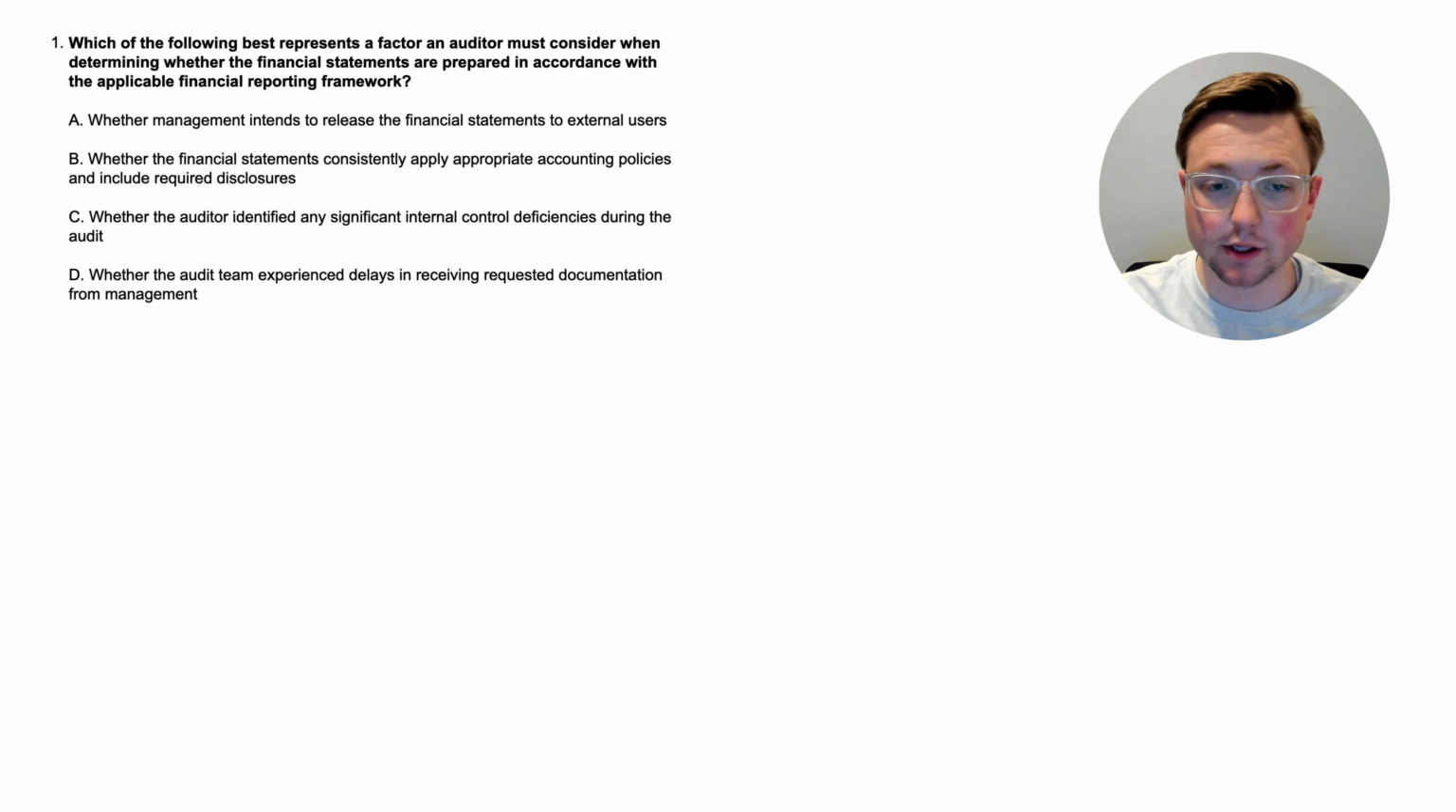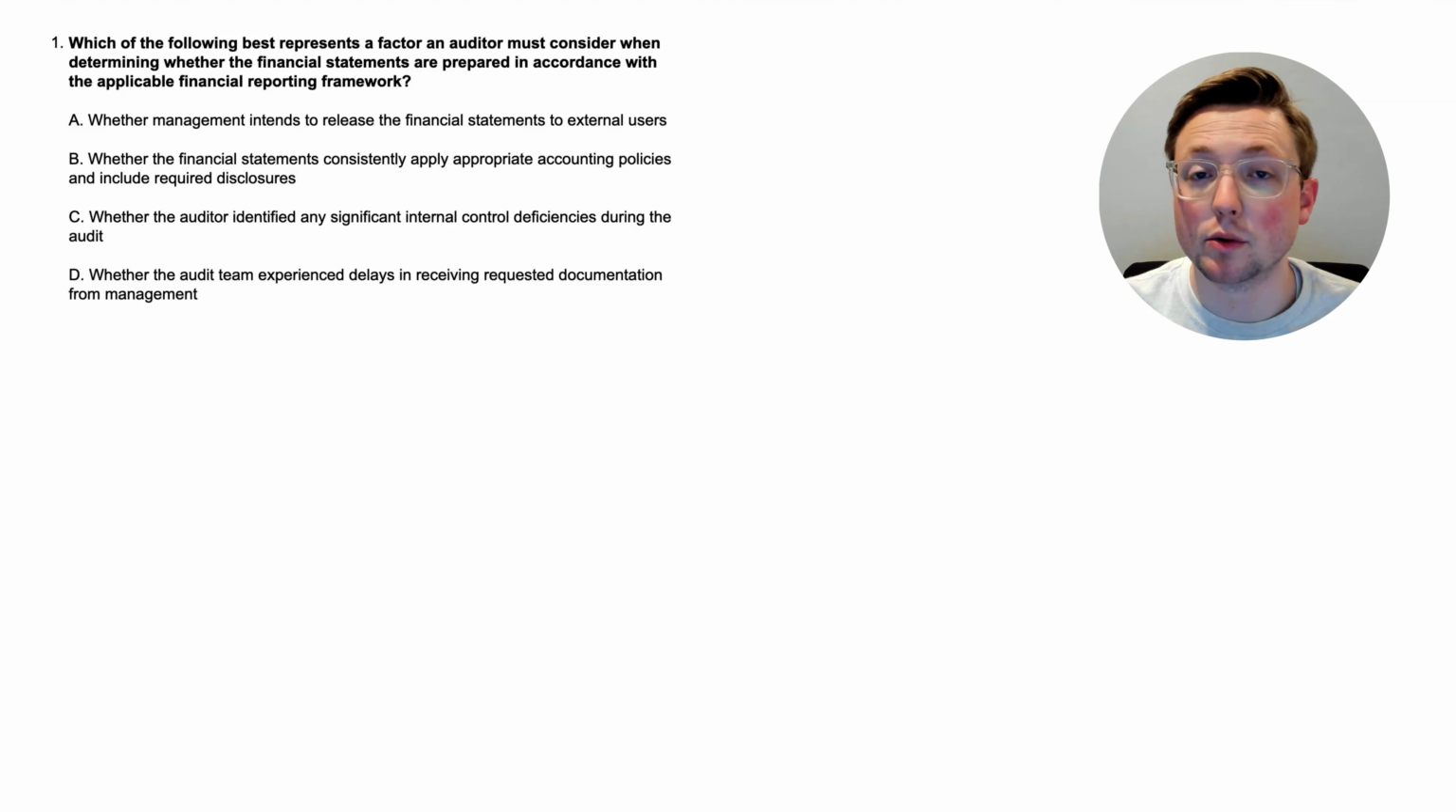Okay, so let's walk through this. Option A, whether management intends to release the financial statements to external users. Option B, whether the financial statements consistently apply appropriate accounting policies and include required disclosures. Option C, whether the auditor identified any significant internal control deficiencies during the audit. Or option D, whether the audit team experienced delays in receiving requested documentation from management.